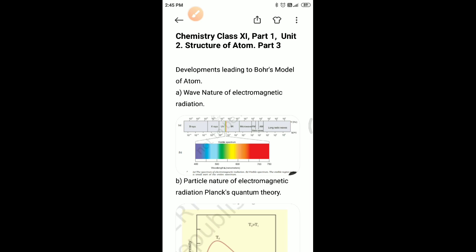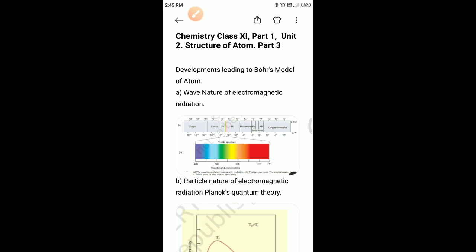Now we'll solve two to three problems. One problem: the Vivid Bharati station of All India Radio Delhi broadcasts at a frequency of 1368 kilohertz. Calculate the wavelength of the electromagnetic radiation emitted by the transmitter. Which part of the electromagnetic spectrum does it belong to?